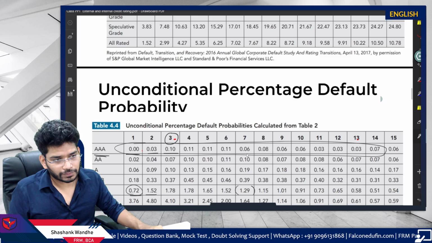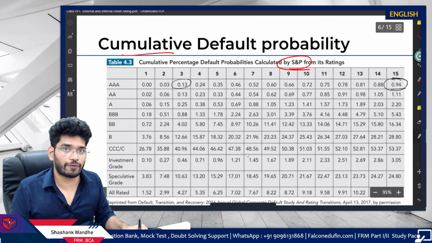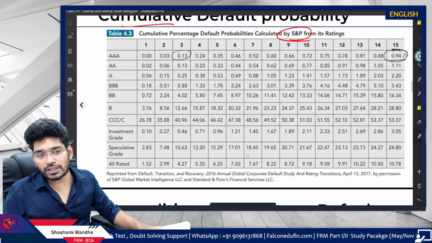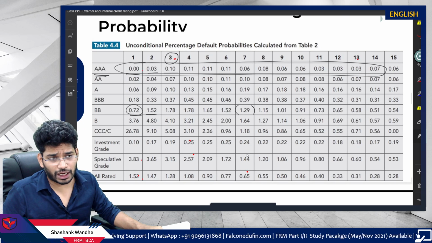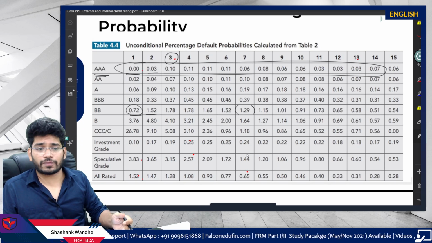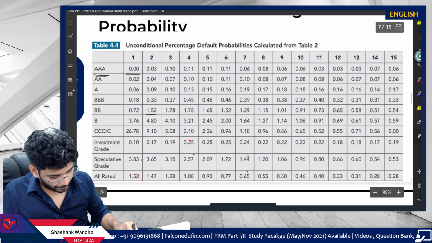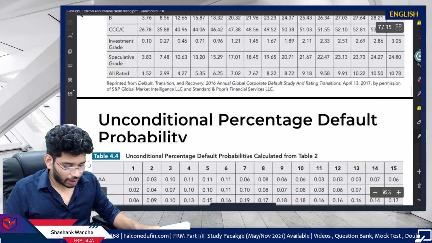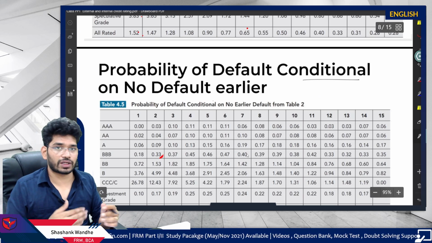Okay, so you just total it and you will get this result, 0.94%. Remember this. Fine. So this is the cumulative probability calculation. Then this is the unconditional probability of default calculation. If you are provided with this unconditional probability and cumulative probability, then you can definitely calculate the conditional probability as well by using the formula.